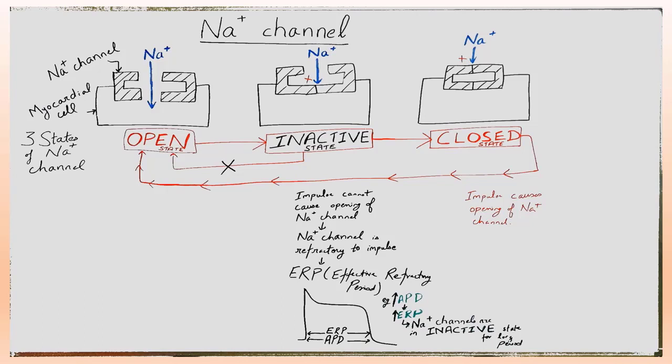Now, before studying sodium channel blocker, we will first see important details about sodium channel. So, sodium channel exists in 3 states: open state, inactive state and closed state. In open state, sodium enters in myocardial cell. You can see in the diagram. Here, sodium is entering into the myocardial cell because the sodium channels are open. So this is open state of sodium channel.